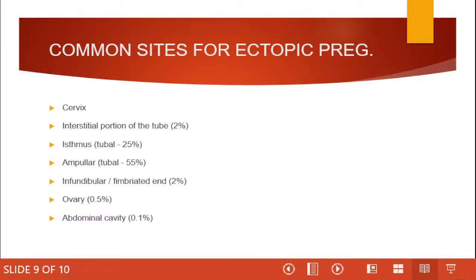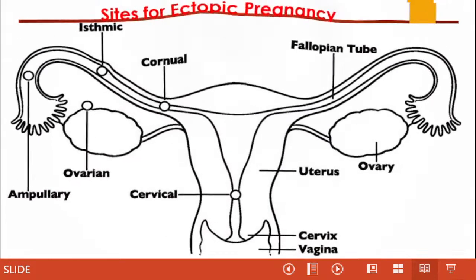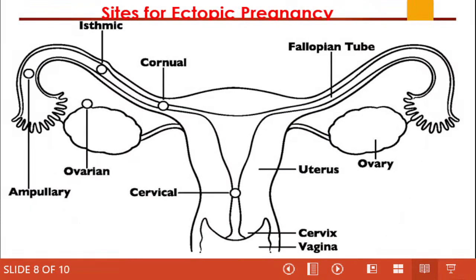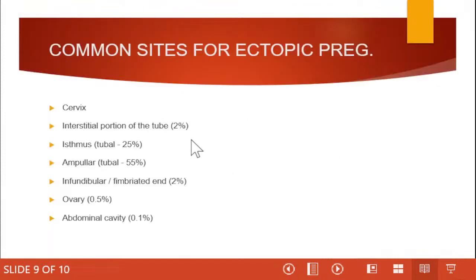Then infundibular or fimbrial, that is one that occurs at the site of the ovaries. This type of ectopic pregnancy accounts for 2%. Ovarian accounts for 0.5%. And lastly, abdominal ectopic pregnancy, which accounts for 0.1%.